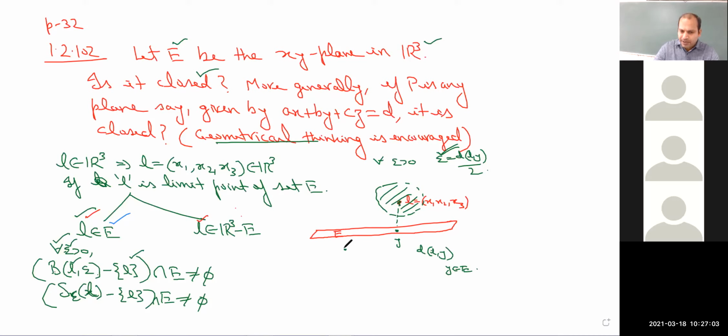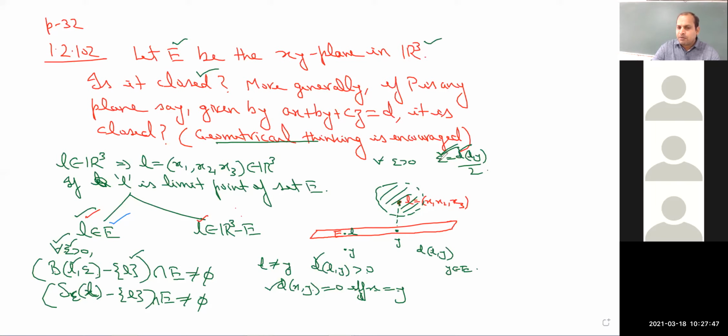Any point like this L, if you choose L outside E, however close to E, since a metric is there, the second property of a metric is d of x,y equal to 0 if and only if x equals y. So whenever L and y are distinct, whenever L is not equal to y, I can always say that the distance between L and y is strictly greater than 0. Is it? Yes, sir, by the definition of metric, because this is if and only if x equals y. If x and y are equal, then only d of x,y equals 0. So when L and y are not equal, d of L,y is strictly greater than 0, and we know that distance is a non-negative function.